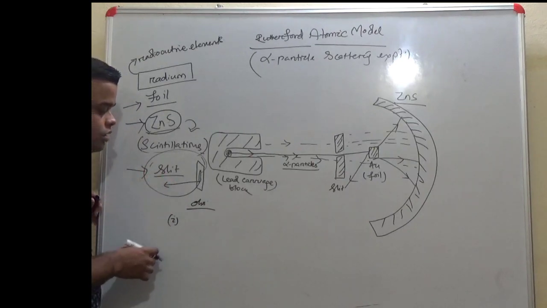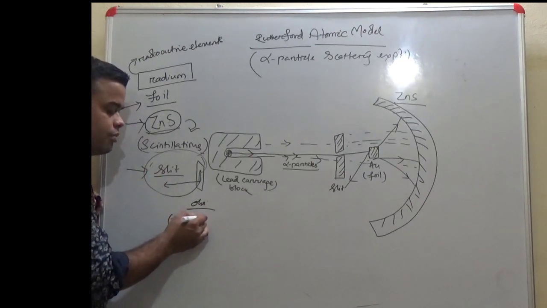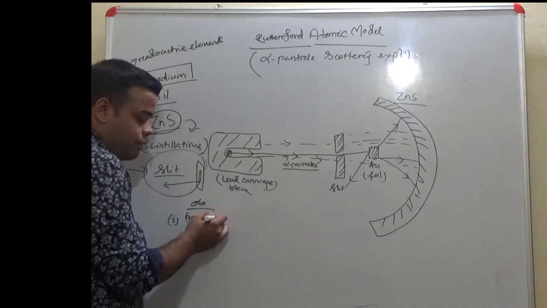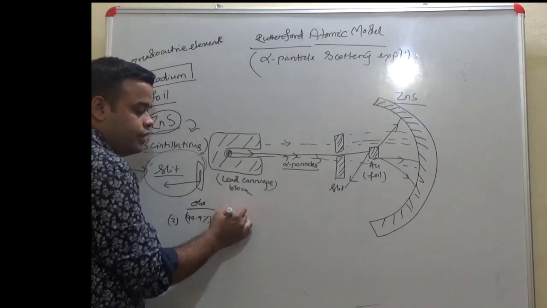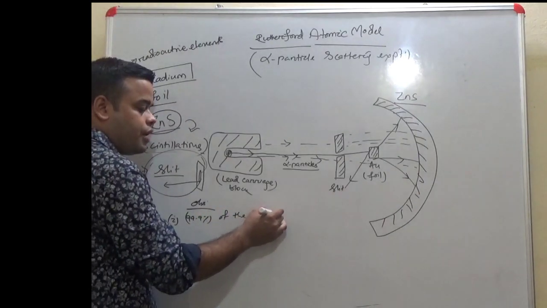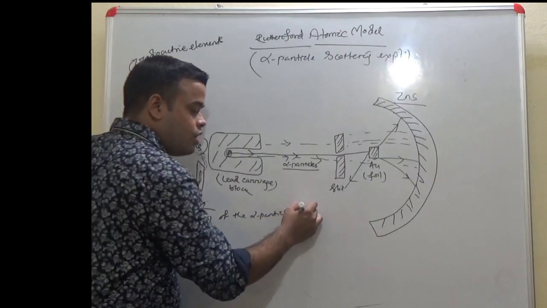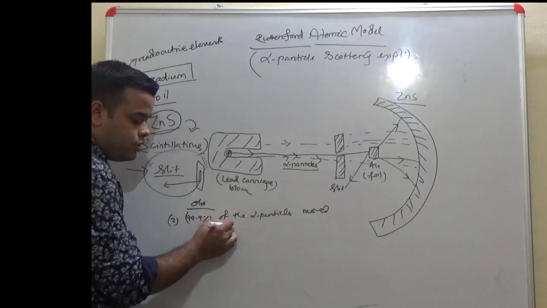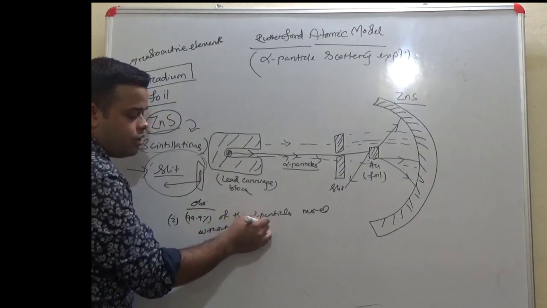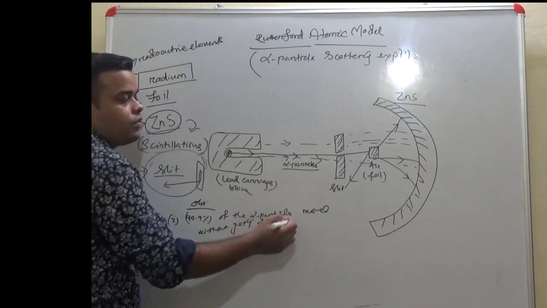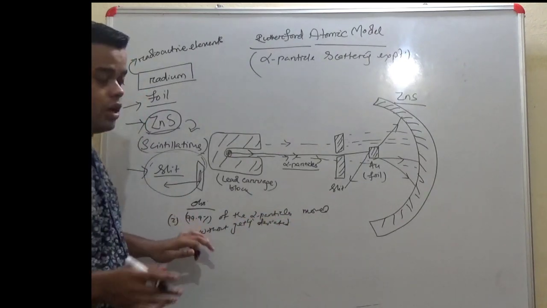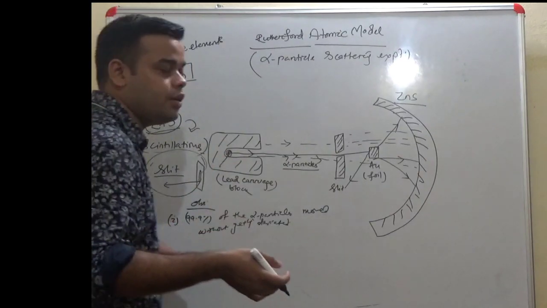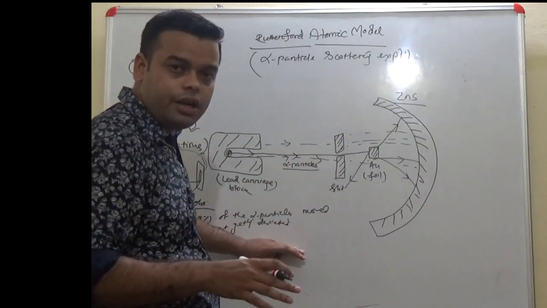It was observed that 99.9% of the alpha particles moved without getting deviated. Almost every alpha particle passed without any deviation.